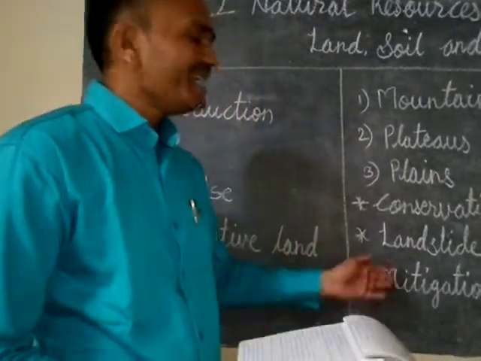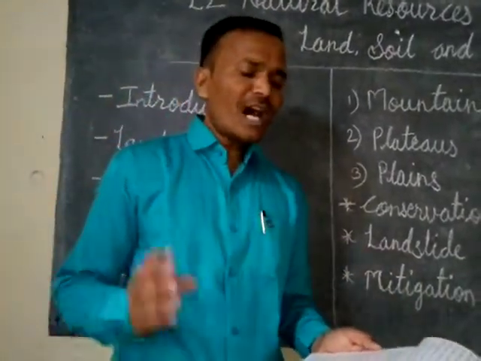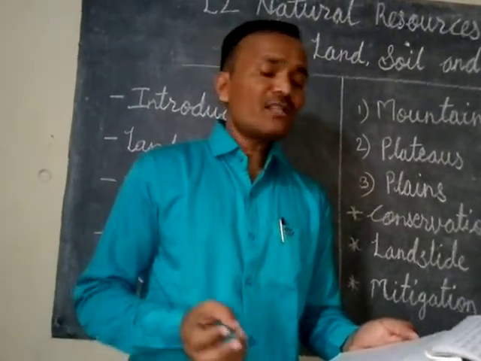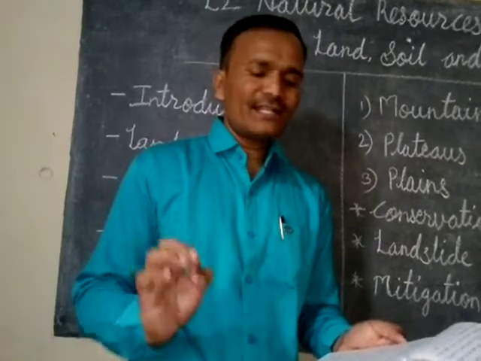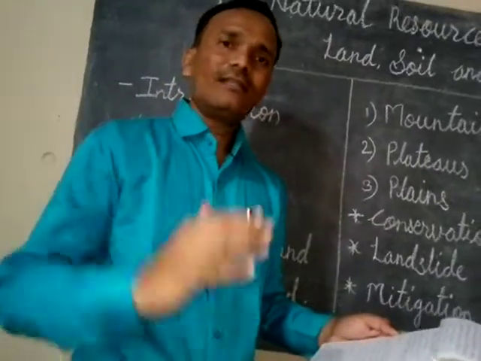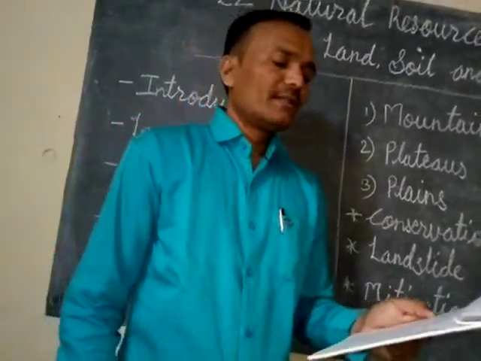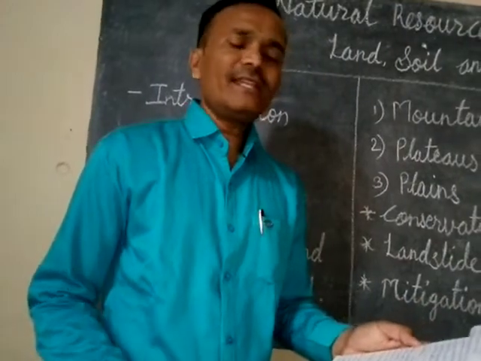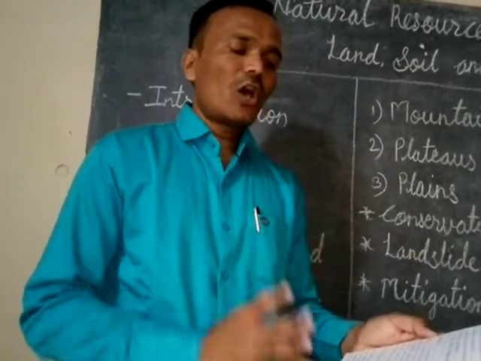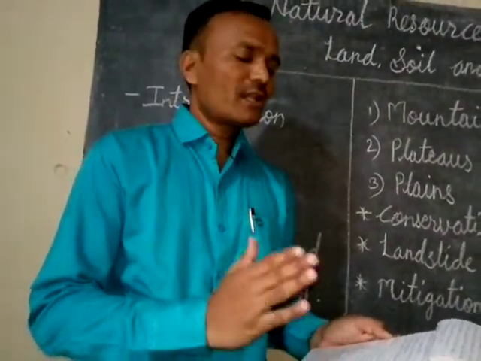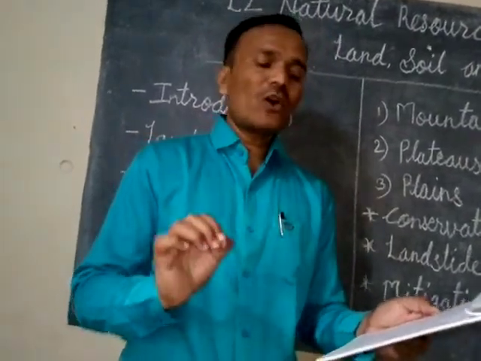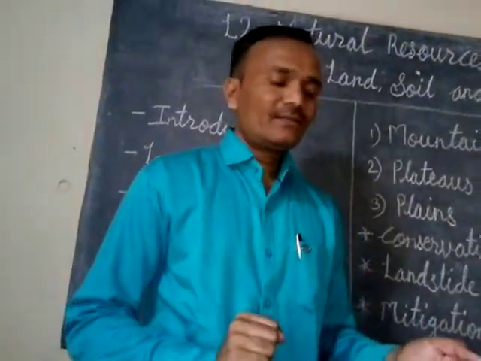Then the next point is landslide. The mass movement which displaces materials like rocks or debris on the earth in the hilly region is known as landslide. The mass movement in a large quantity. It occurs with natural calamities like earthquakes, floods, volcanic eruptions. All these are responsible for landslides. A heavy rainfall can also cause a heavy landslide.